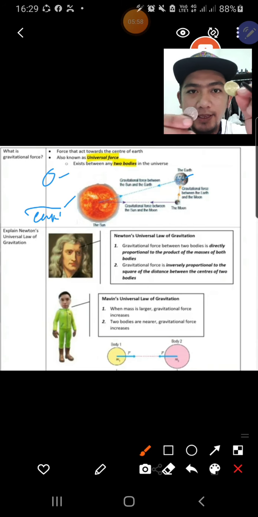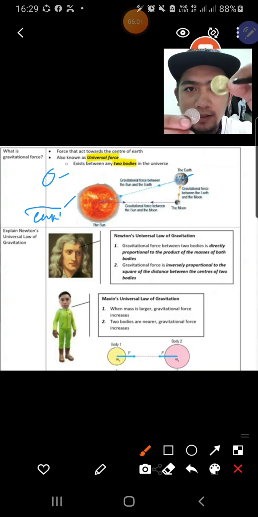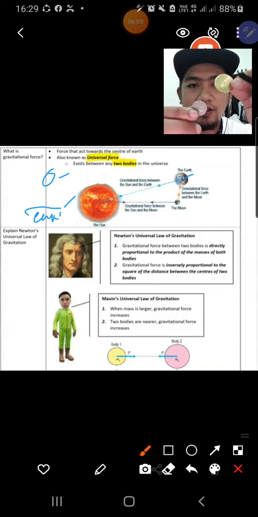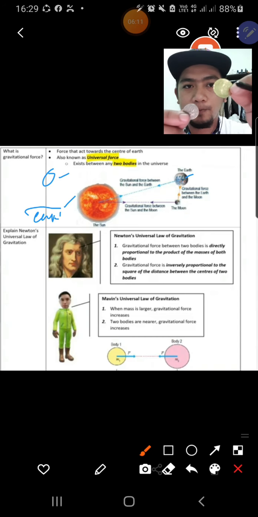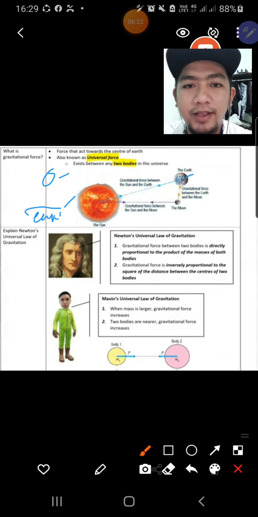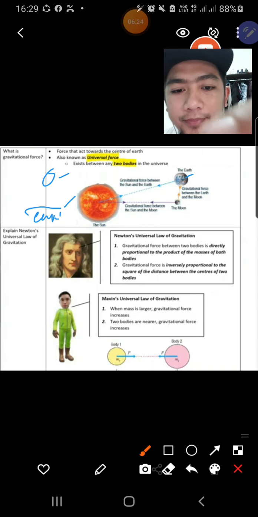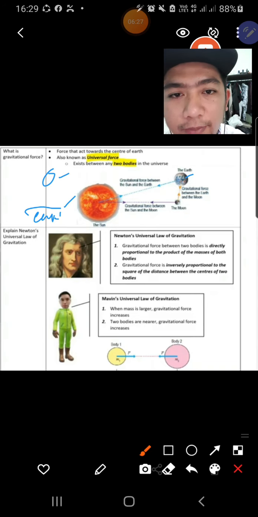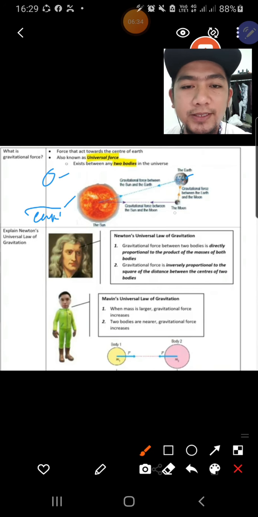Alright, you see these coins. Let's say this gold coin is earth, and the silver coin is moon. So the earth has the larger mass. Actually they are pulling each other, you look at this diagram. Earth pulls the moon and the moon is pulling the earth.